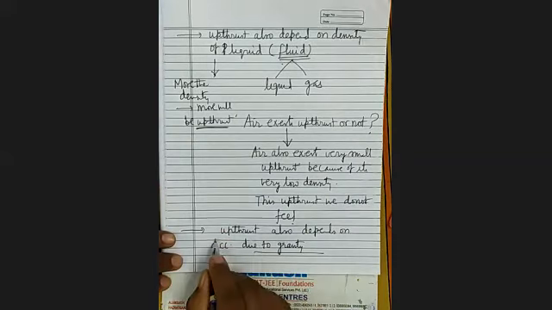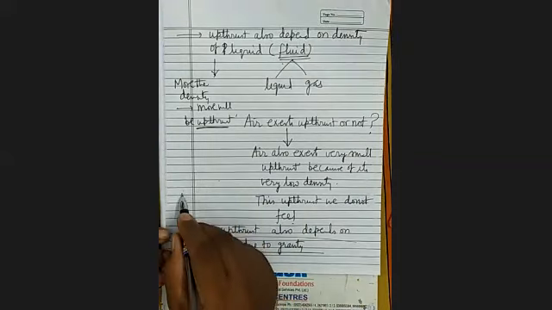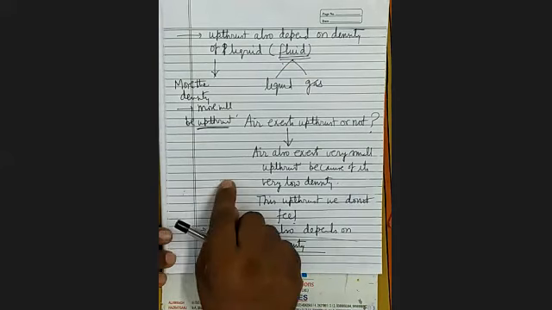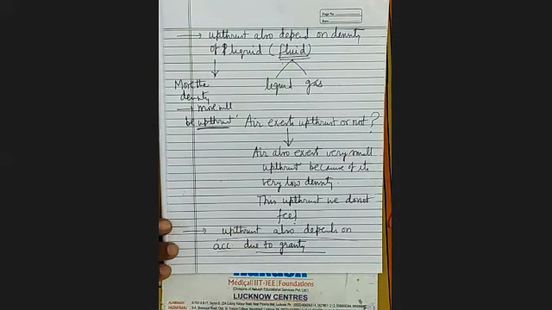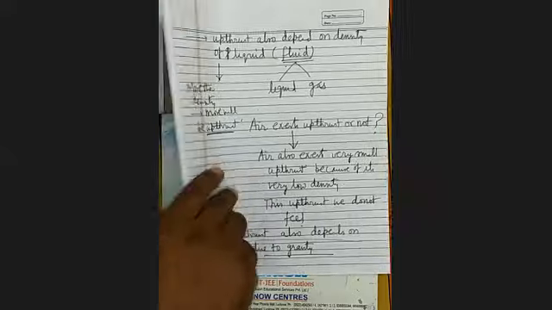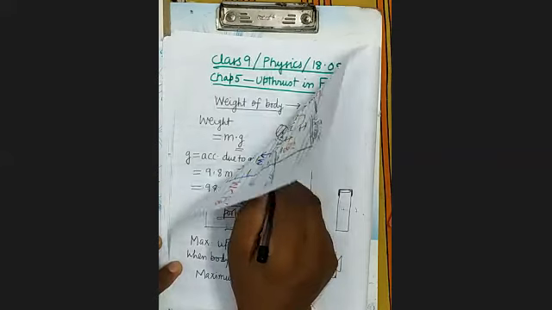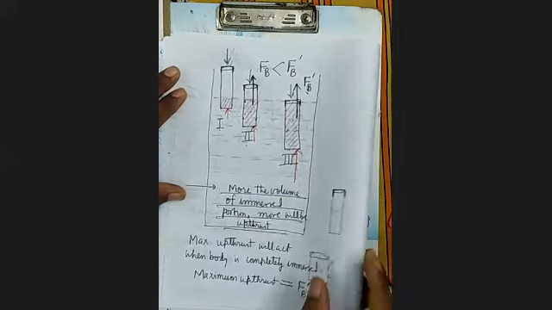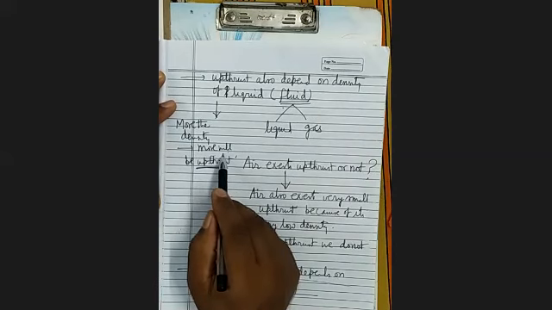So you can get its idea only when you take two places where the value of G varies widely, with a significant difference. Then you can notice that upthrust also depends upon the acceleration due to gravity. So these are the factors on which upthrust depends. Volume of the immersed portion: when the body is completely immersed, there will be the maximum upthrust. Number two, it depends upon the density of the fluid. More the density of the fluid, more will be the upthrust.